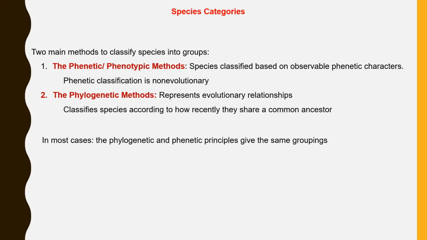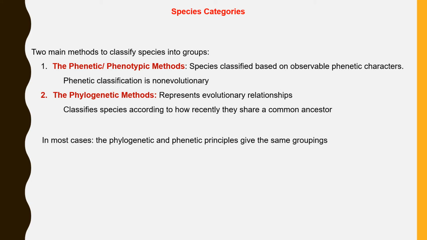Species categories. The two main methods to classify species into groups are the phenetic method and the phylogenetic method. According to the phenetic method, organisms are classified based on phenotypic observations. Example, a dog and a wolf belong to the same genus, while a wolf and a dolphin do not.